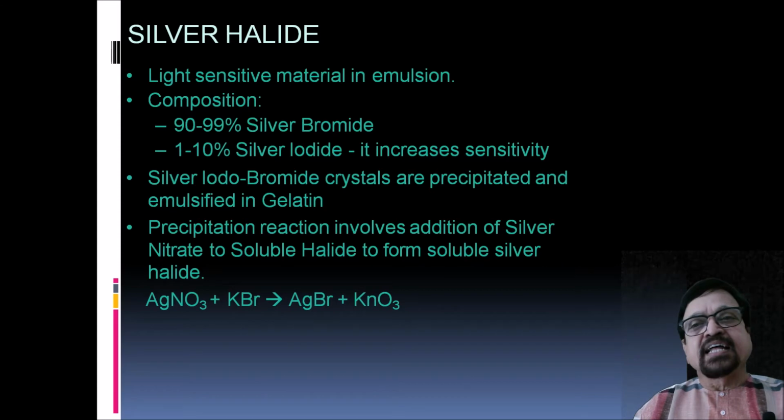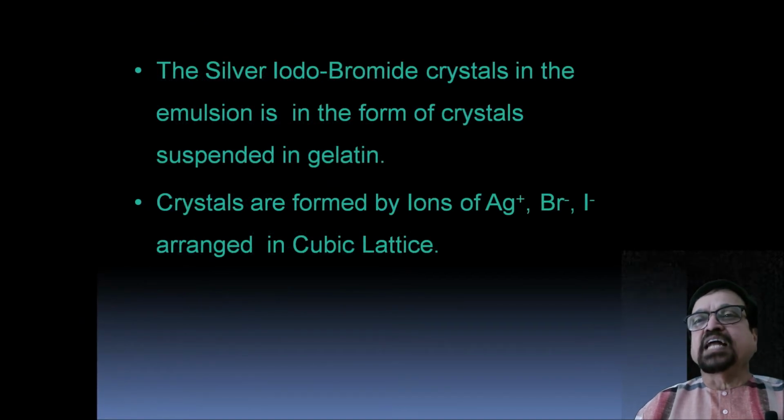First you have to form an emulsion containing silver iodobromide crystals. Then the precipitation reaction involves addition of silver nitrate to the soluble halide to form a silver halide, that is silver nitrate plus potassium bromide giving silver bromide plus potassium nitrate. The silver iodobromide crystals in the emulsion are in the form of crystals suspended in a gelatin. So we have got a coating which contains a gelatin with the crystals of silver iodide.